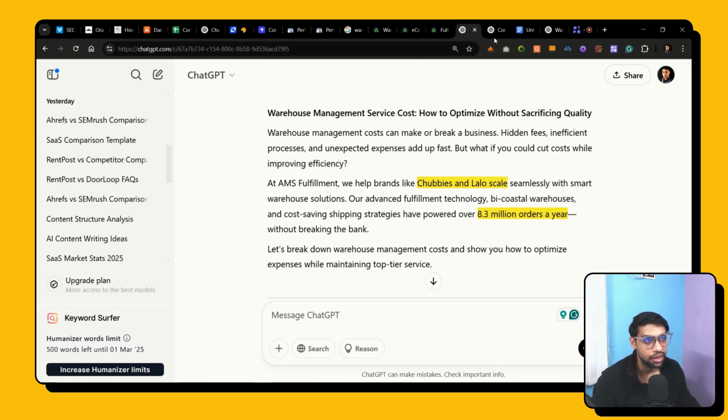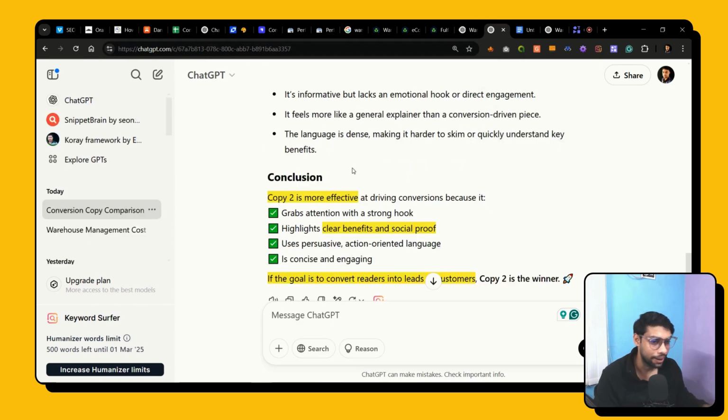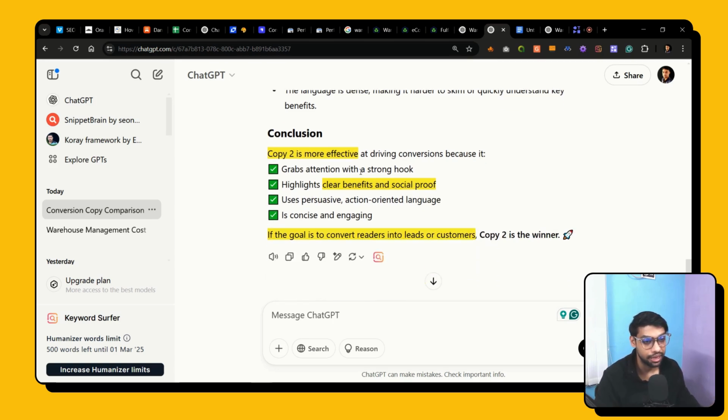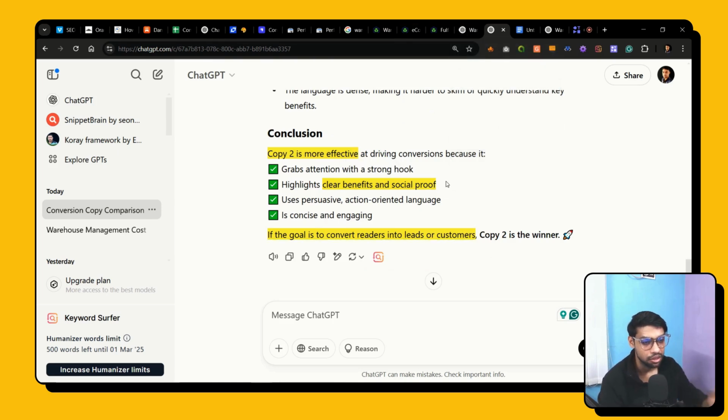It is very important to ensure that the article introduction is not generic, and that you're not adding it just for the sake of it. Second, I also compared both copies in terms of which one is more conversion optimized. Even AI suggests that copy two, the AI-assisted version, is way better because it adds the social proof. It is way easier to read. It is short and to the point as well.